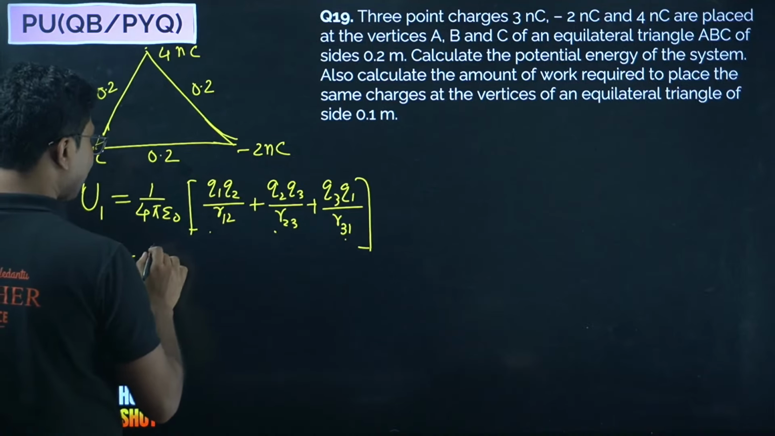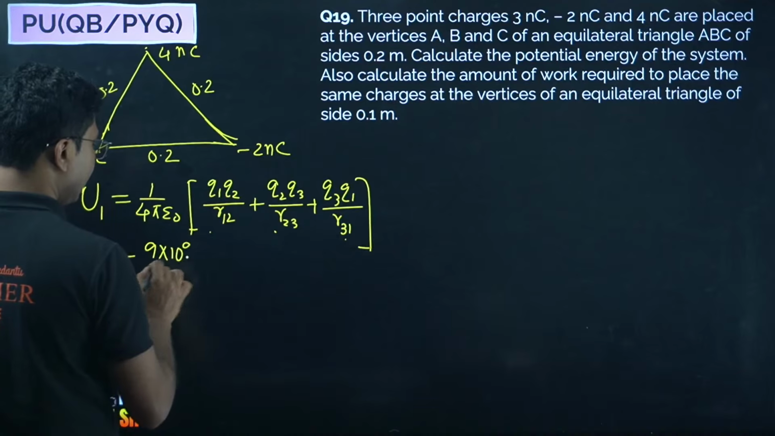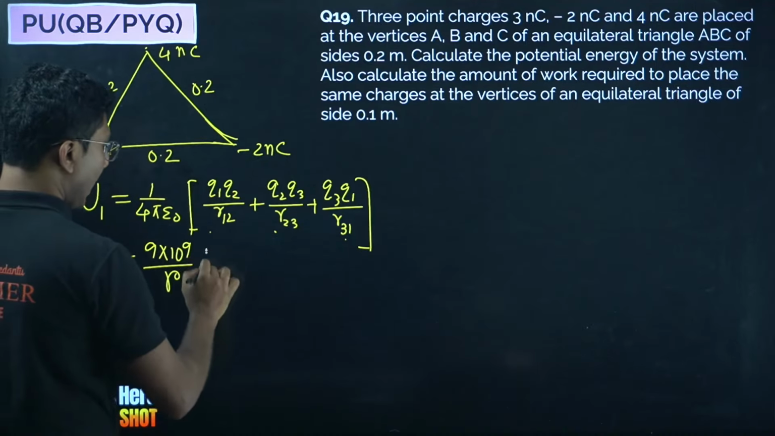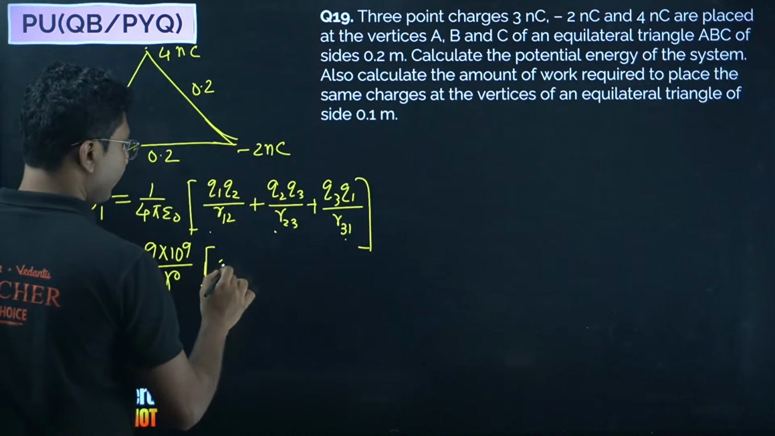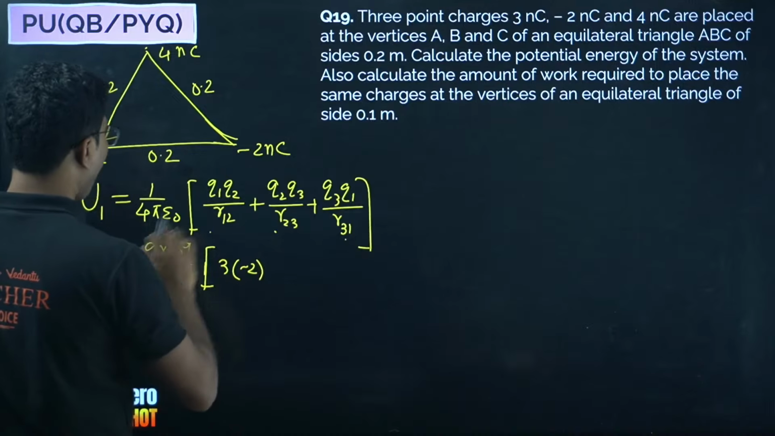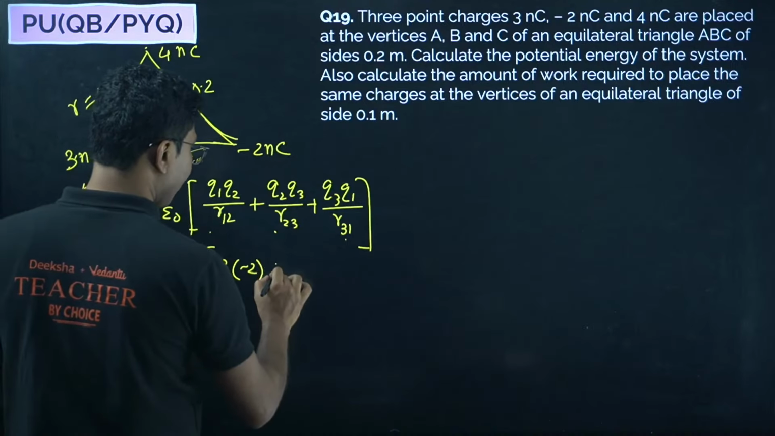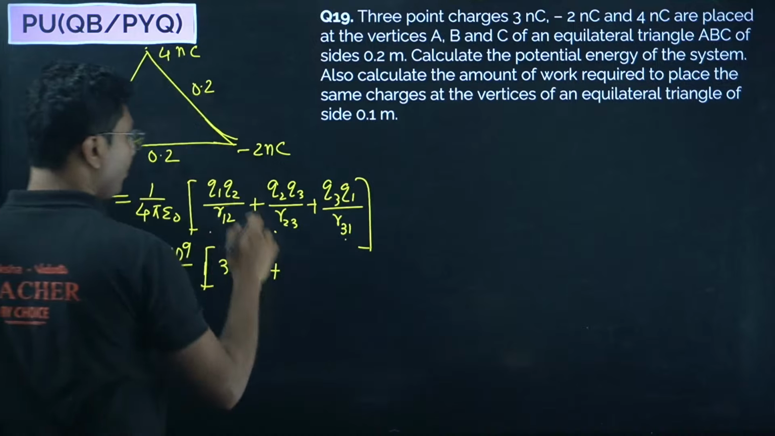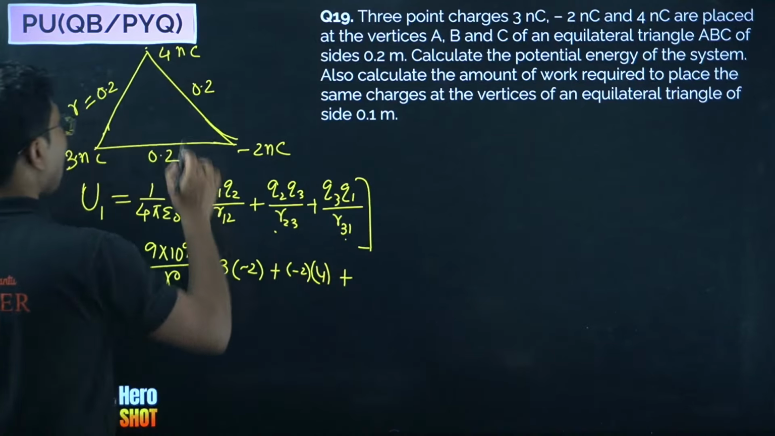So we can take that as common, and 1 by 4 pi epsilon naught is 9 into 10 to the power of 9, divided by R. All distances are equal to r, and we have to multiply with the pairs. So 3 into minus 2, all of them are nanocoulomb, so we will get nanocoulomb square at the end, so we will take care of that in a while. Next is minus 2 into 4 plus 4 into 3.